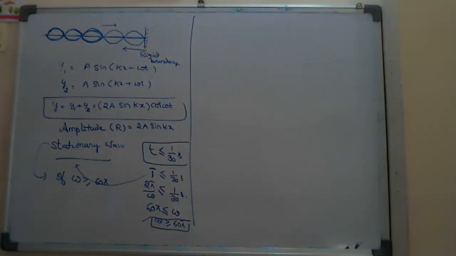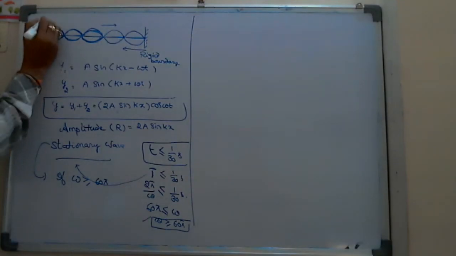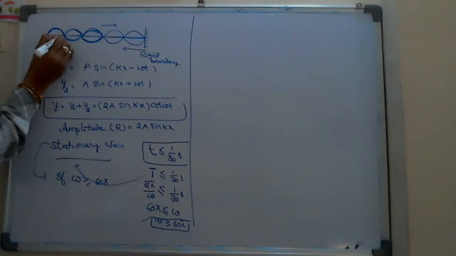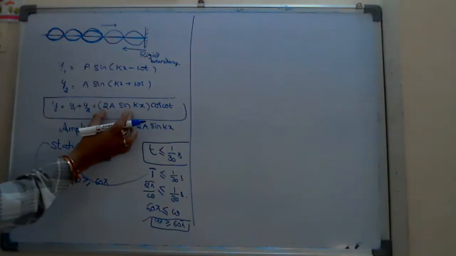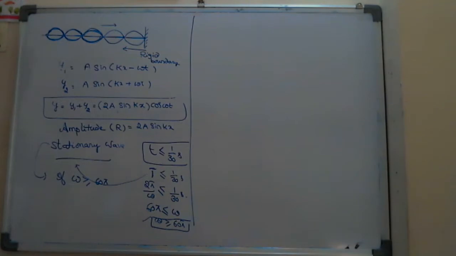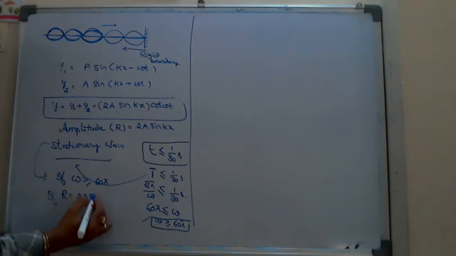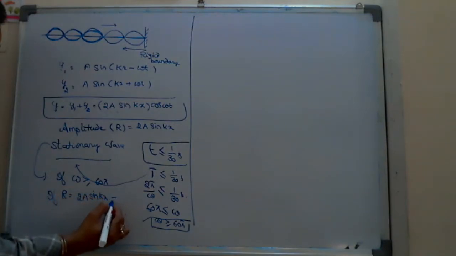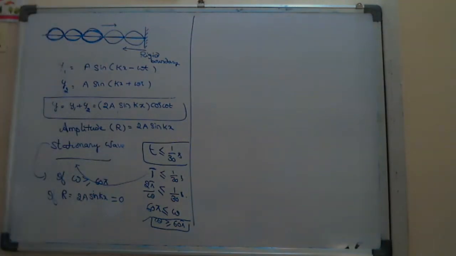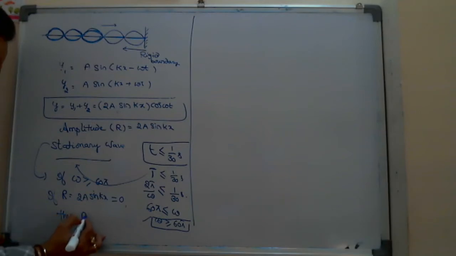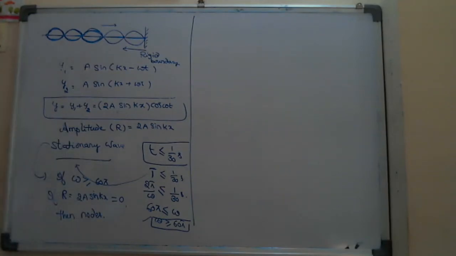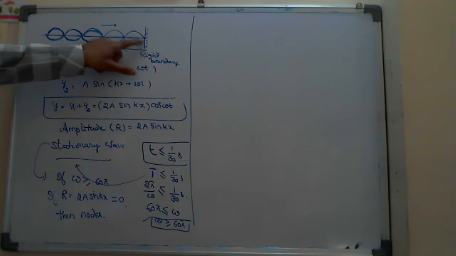Here I find the displacement along the y-axis is 0. The amplitude in the stationary wave, r equals 2a sine kx, is equal to 0: no displacement. Those points are called nodes. That is the condition.